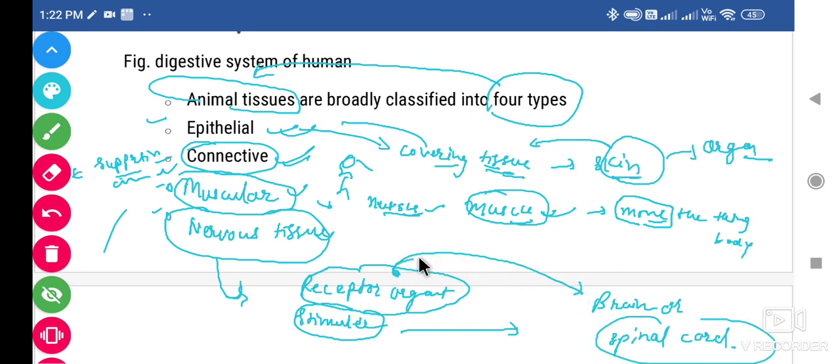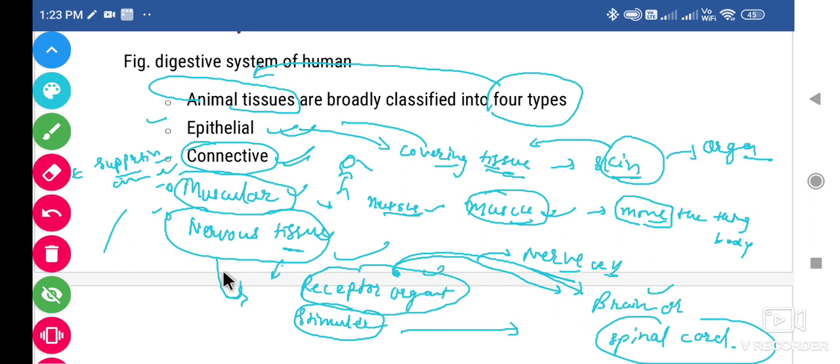Which kind of threads are involved in this process? The nerve cells are present here, and our brain is also made up of nervous tissue. Nervous tissue can save many kinds of memories, and it can carry signals from the receptor organ to the brain.